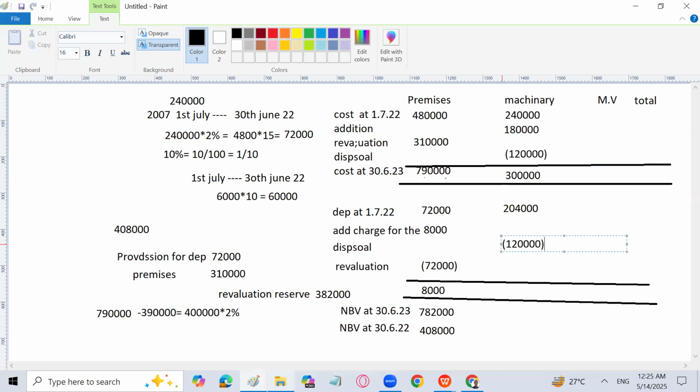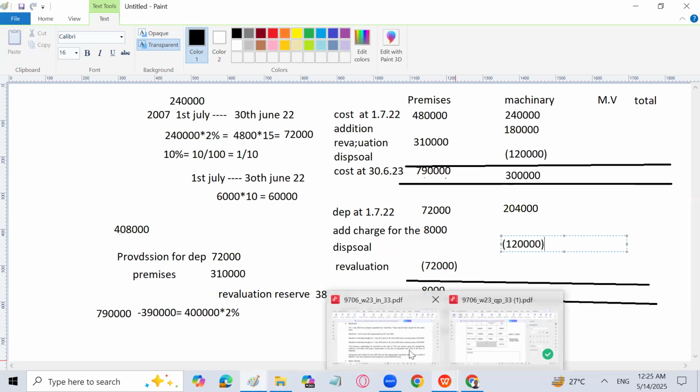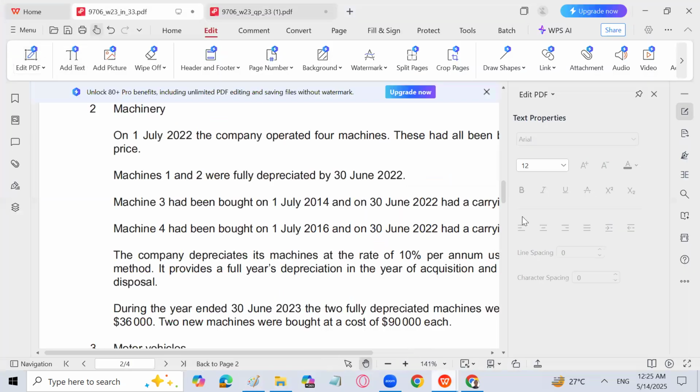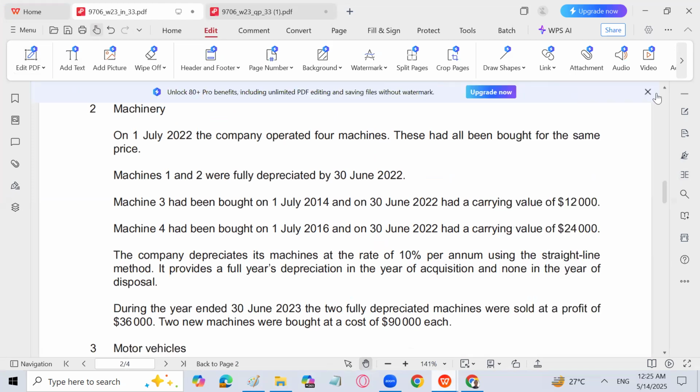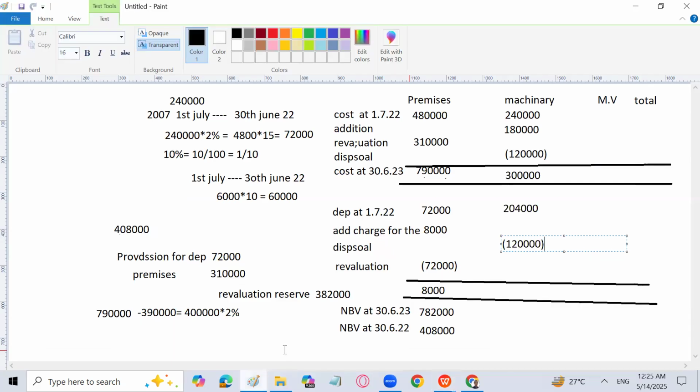Now I'm going to calculate depreciation on the new assets which we have purchased for 1,80,000. And the depreciation is how much? Let me see. The motor vehicle depreciation rate, machine depreciation rate is basically 10% using the straight line method. So how are we going to calculate the depreciation? Let me show you.